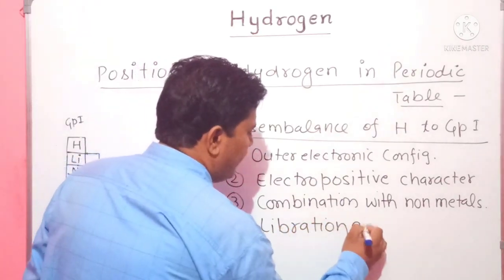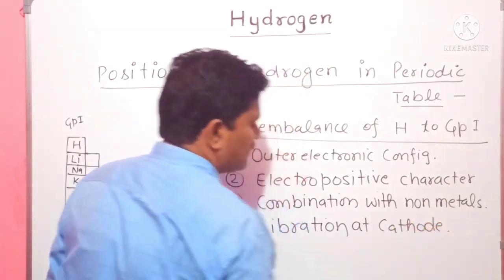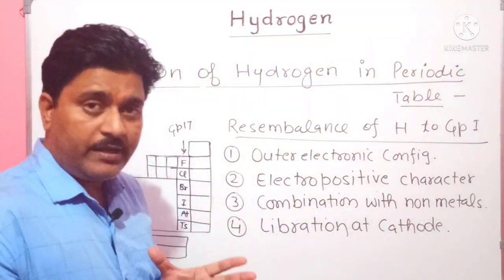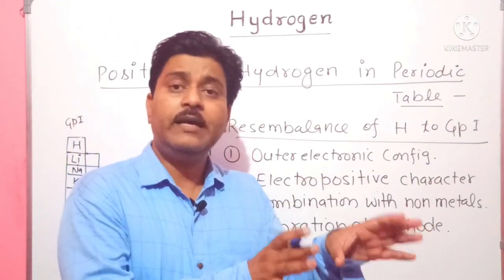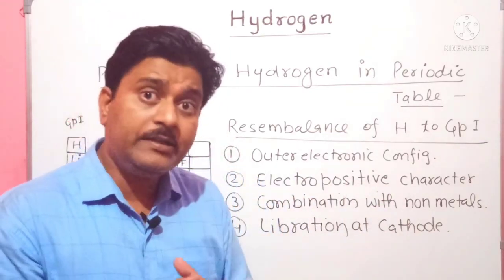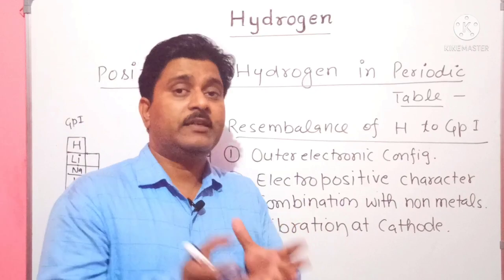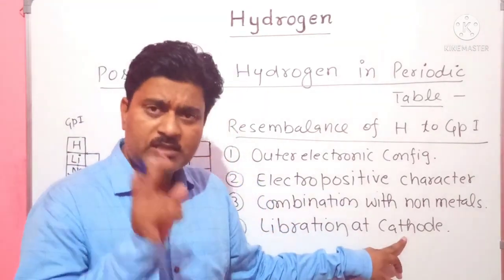Liberation at cathode. When hydrogen combines with another element to form an electrolyte, and current is passed through that electrolyte, hydrogen is liberated at the cathode.